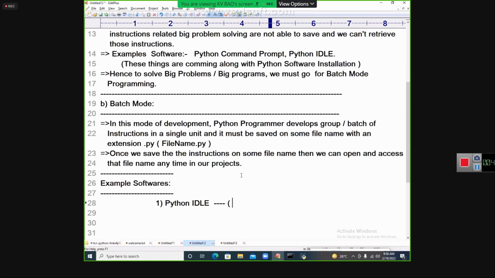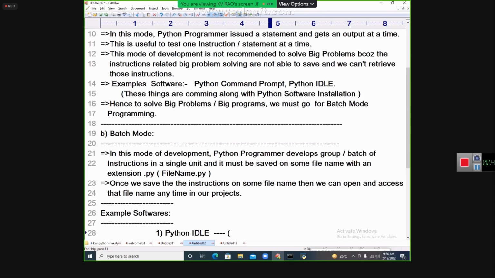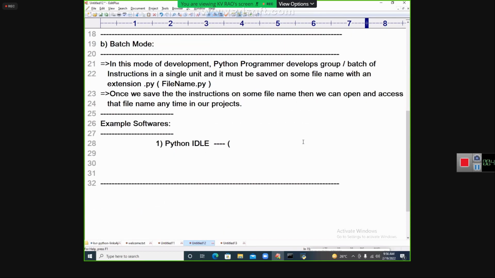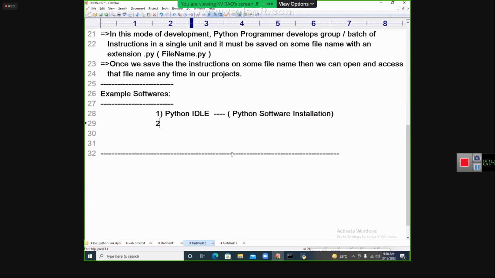This comes with the installation of Python software. Let us come to that. This is called Python software installation. No need to install IDLE separately. This is one type of inbuilt Python software. Right.